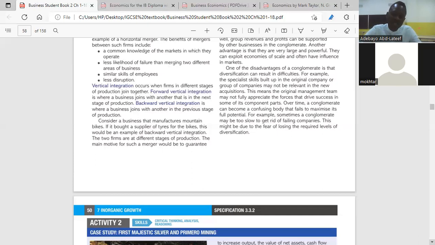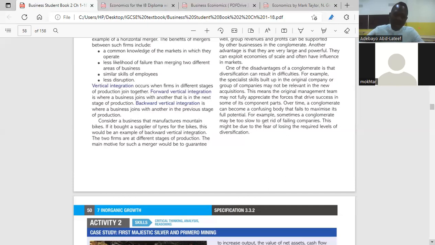When we talk about horizontal integration, it means two or more firms are coming together because they are in the same stage of production. We have vertical integration, which means two or more businesses are coming together, but they are not in the same stage of production. And we have two types of vertical integration. We have forward vertical, which means a business is taken over by another business in the next stage of production.